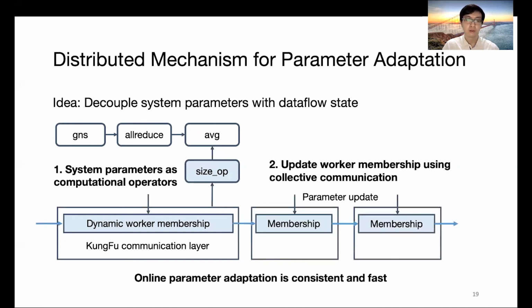The KungFu communication layer will use collective communication to check the consistency of these parallel updates. It will further enforce a global adaptation barrier to ensure all the members have a consistent state before moving into the next training step. By doing this, KungFu can support online parameter adaptation in a consistent and fast manner.